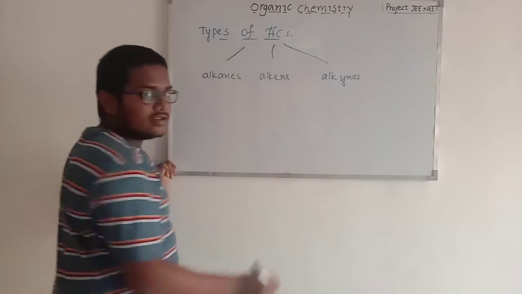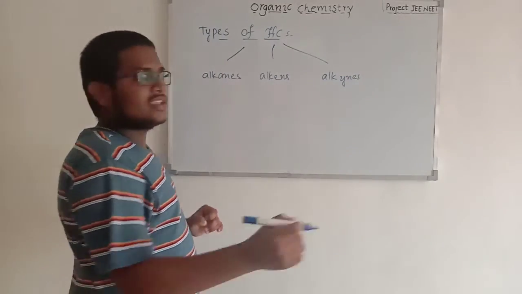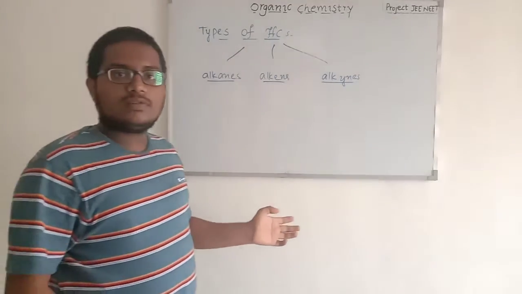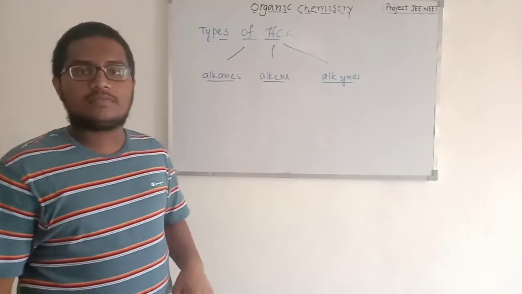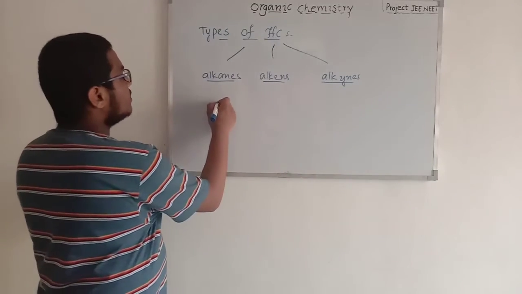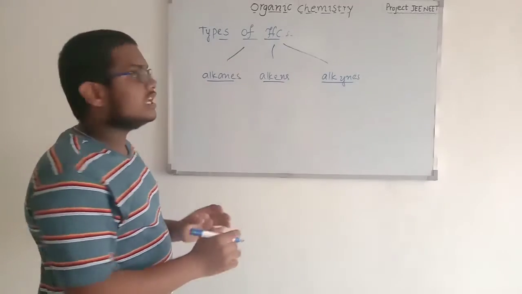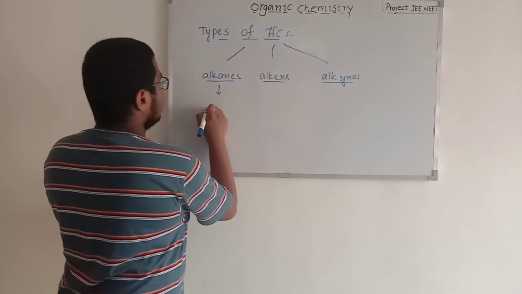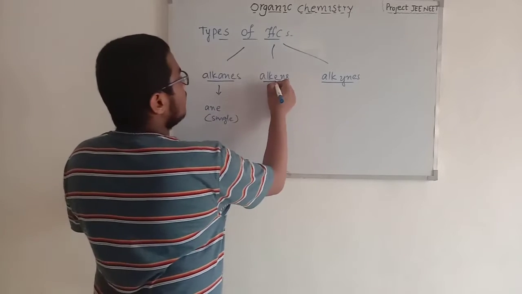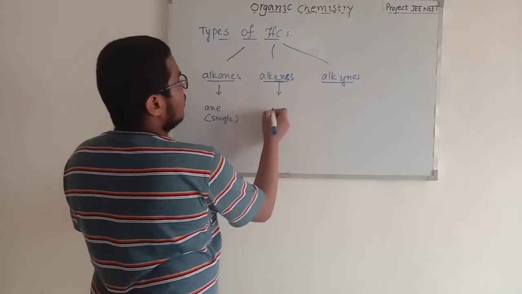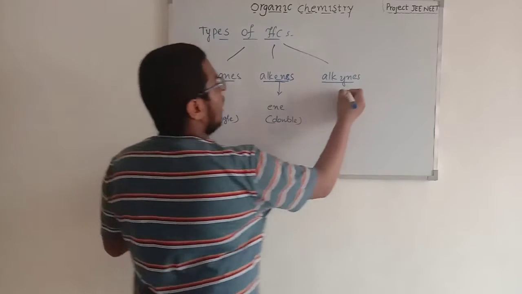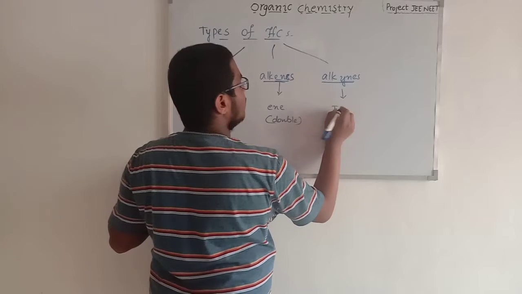Here your first introduction to organic chemistry begins. So what are alkanes, alkenes and alkynes? In the previous example where we identified the number of primary and secondary carbons, that was a big compound. In that, the carbon with only single bonds is called an alkane. Ane means single bond. In alkenes, ene means double bond. Yne means triple bond.